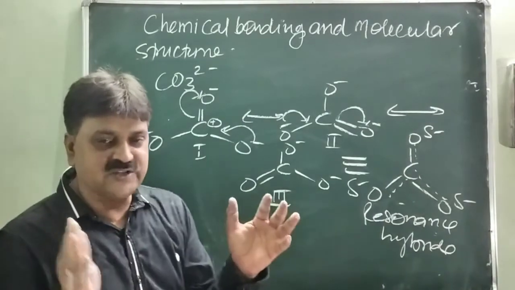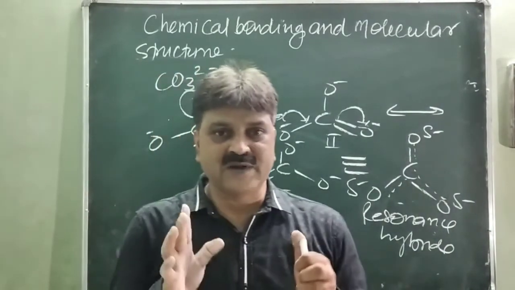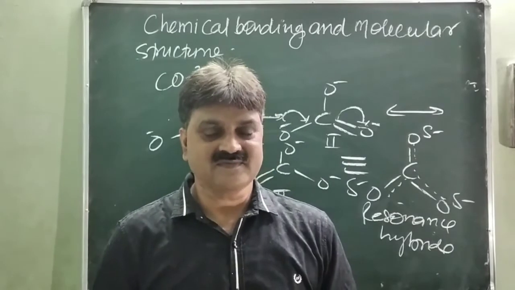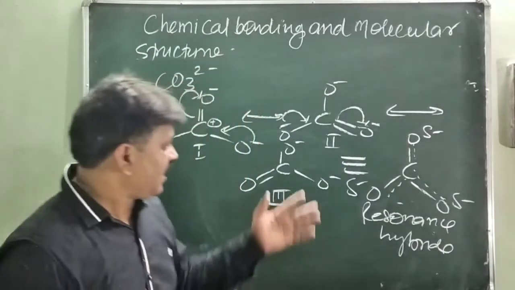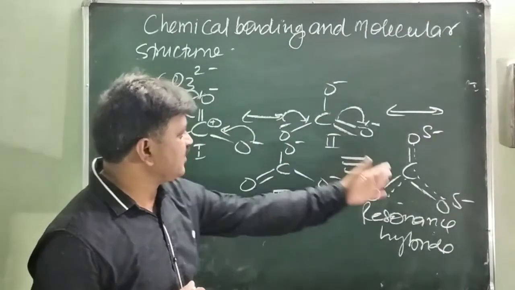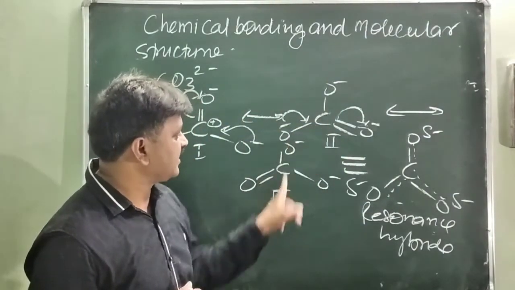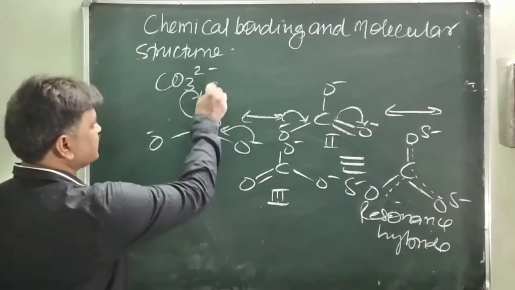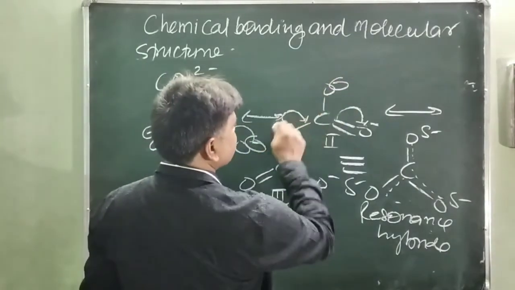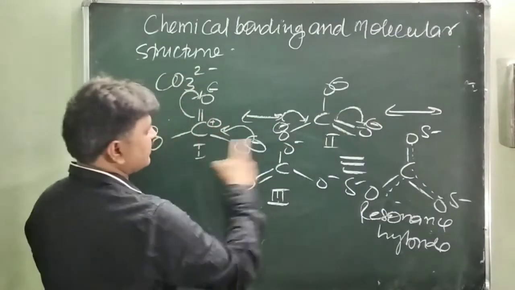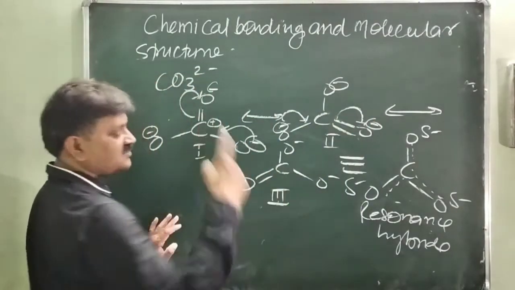What does hybrid mean in resonance hybrid? Actually, hybrid means impure. They lose their purity. So hybrid means this is the intermediate structure between the first, second, and third. You will see here the negative charge, here the negative charge, negative charge. Now again negative charge, negative charge, negative charge, and the double bond character passes to each carbon and oxygen bond.